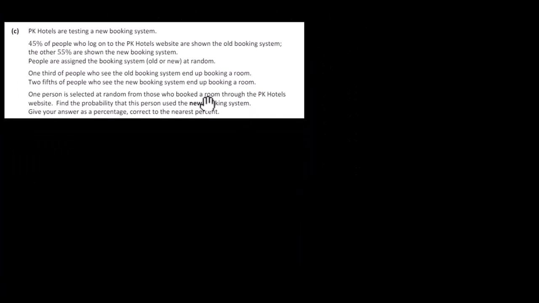Let's look at the next one, part C. So PK Hotels are testing a new booking form. 45% of people who log on to the PK Hotel website are shown the old booking system. The other 55% are shown the new booking system. People are assigned the booking system, old and new, at random. 1/3 of people who see the old booking form end up booking a room. 2/5 of people who see the new booking form end up booking a room. One person is selected at random from those who booked a room through the PK Hotel's website. Find the probability that this person uses the new booking system. Give your answer as a percentage, correct to the nearest percent.